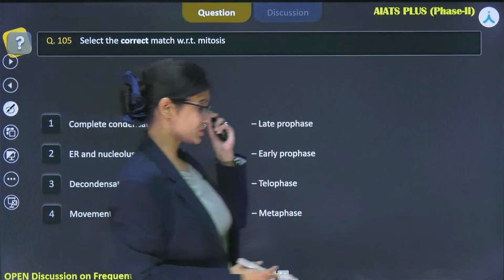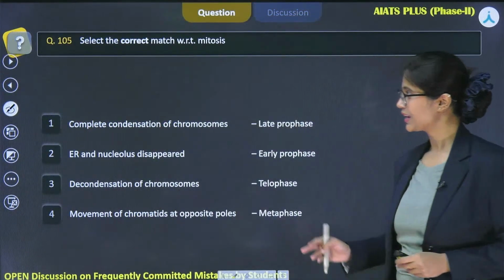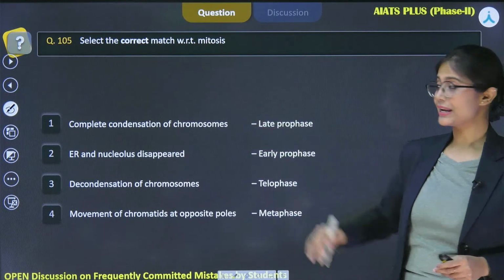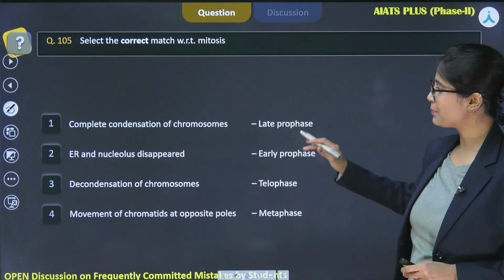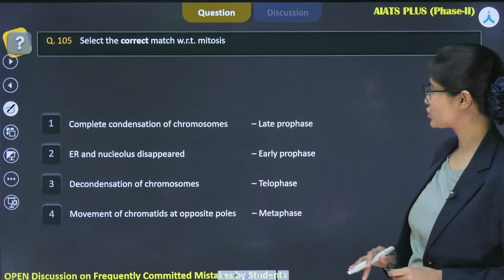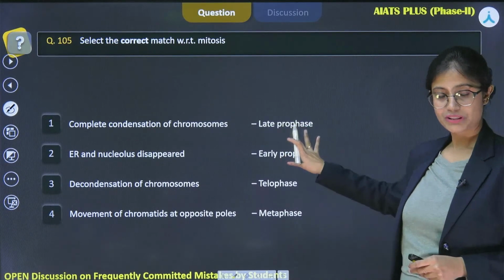Now let's see the question. Here we have to choose the correct match. The first one is complete condensation of chromosome, matched with late prophase.